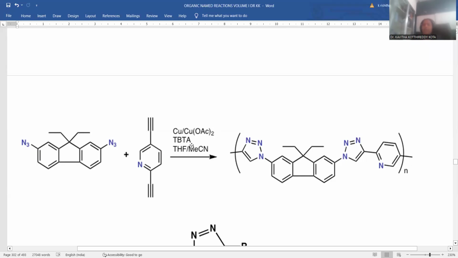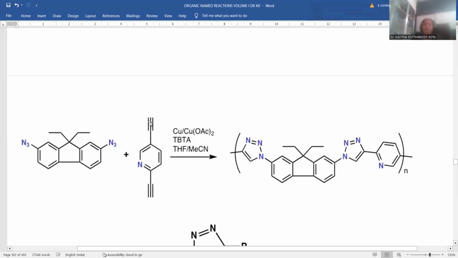TBTA is taken, as a kind of phase transfer catalyst. Tetrahydrofuran is a solvent medium in addition to methyl nitrile, so it is also called acetonitrile. In the reaction taking place, our focus must be upon the functionalities active towards 1,3-dipolar cycloaddition.